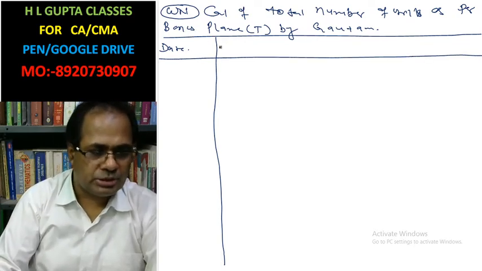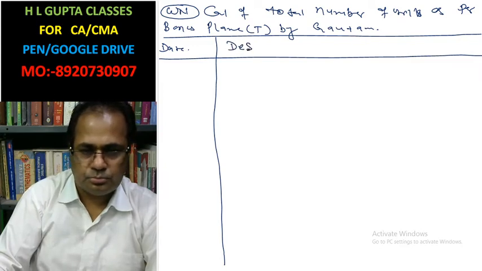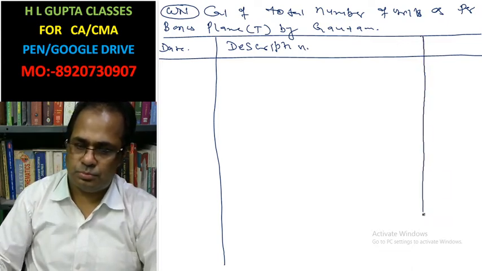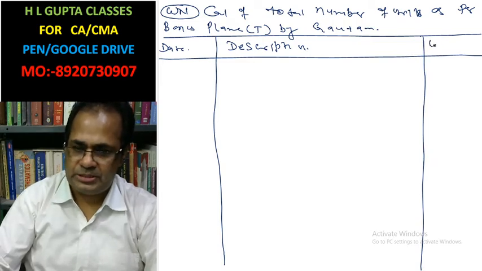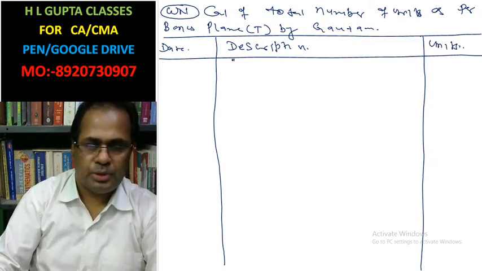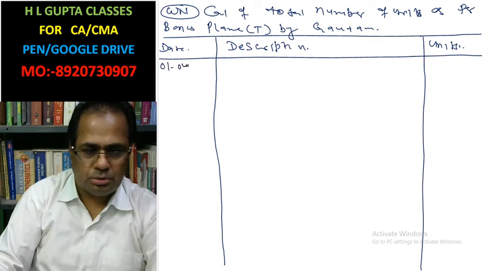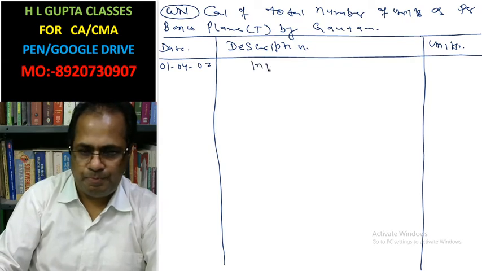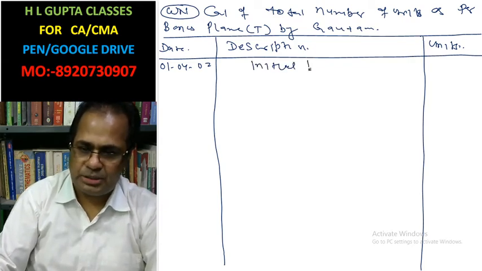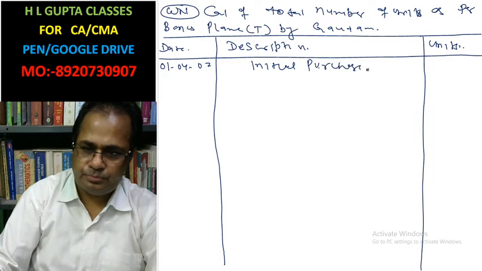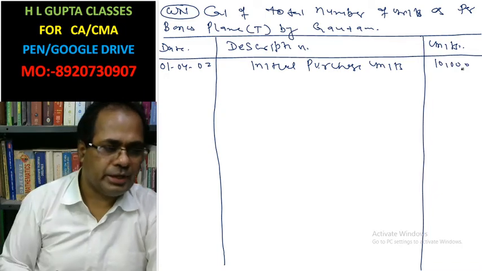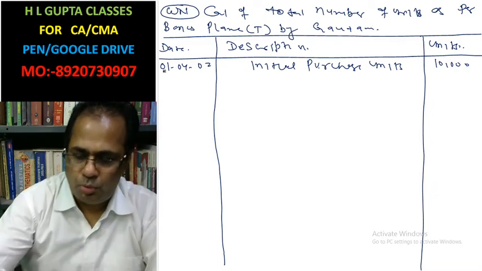Now description, units: on 01/04/02, initial purchased units 10,000. Now look at bonus.